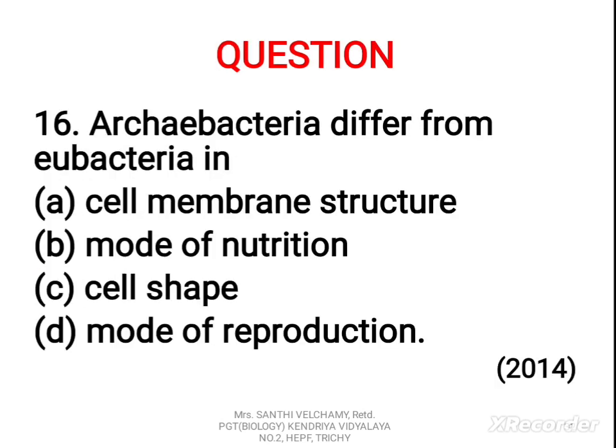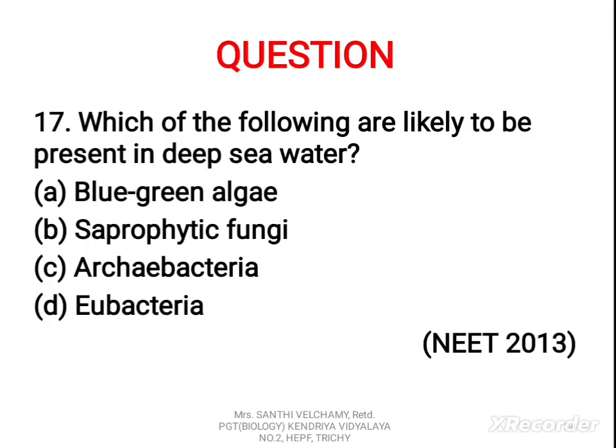Methanogens. Next question: Archaebacteria differ from Eubacteria in A. cell membrane structure, B. Mode of nutrition, C. Cell shape, D. Mode of reproduction. The correct answer is A. Cell membrane structure. Next one: which of the following are likely to be present in deep sea water? A. Blue-green algae, B. Saprophytic fungi, C. Archaebacteria, D. Eubacteria. The correct answer is Archaebacteria.